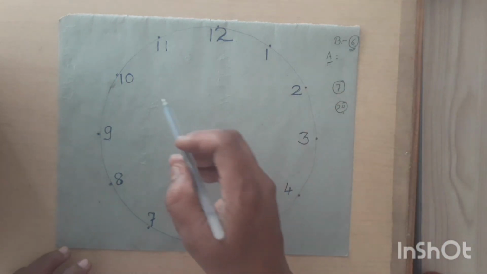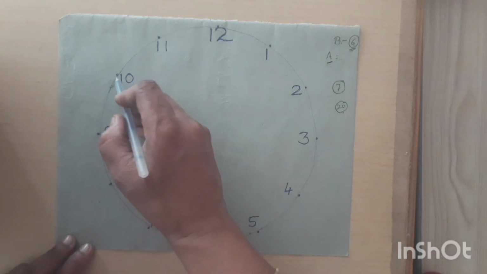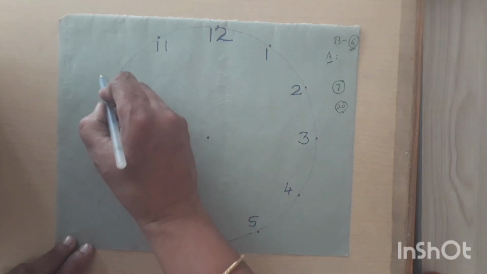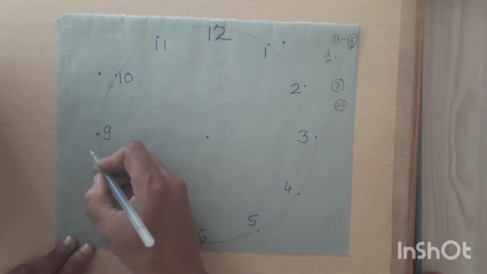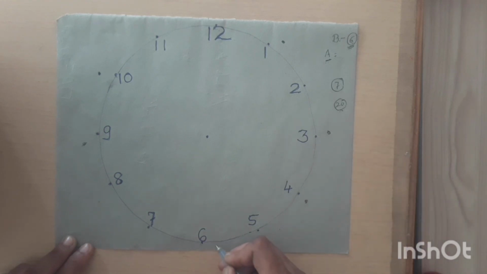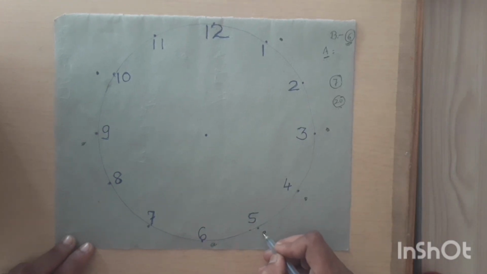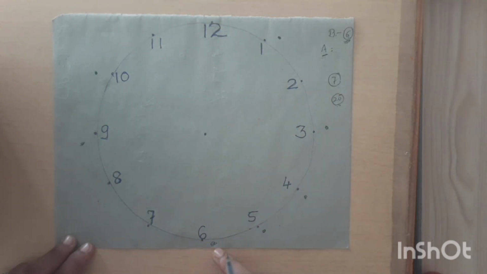For the first 7 numbers, say I am pointing 1 here, then 2, then 3, 4, 5, 6 and 7. Randomly I have marked the points.